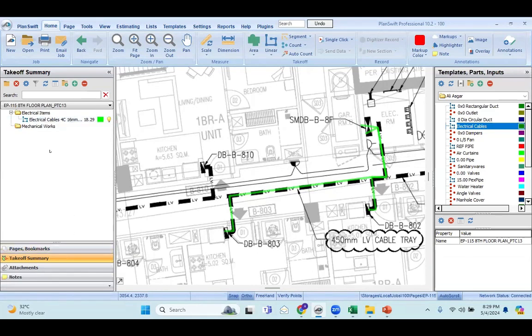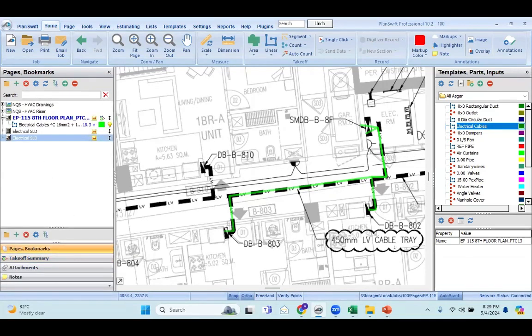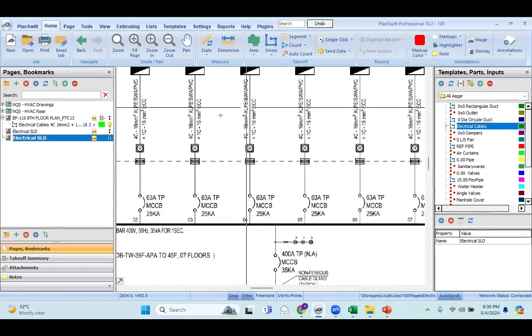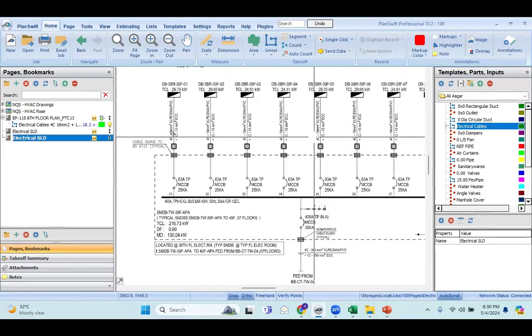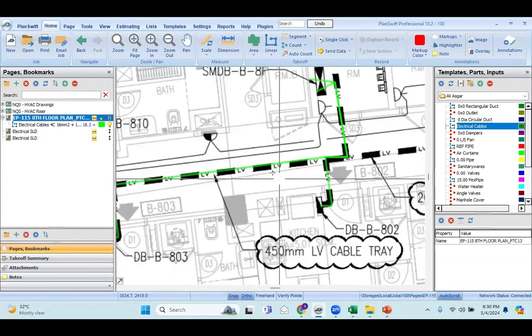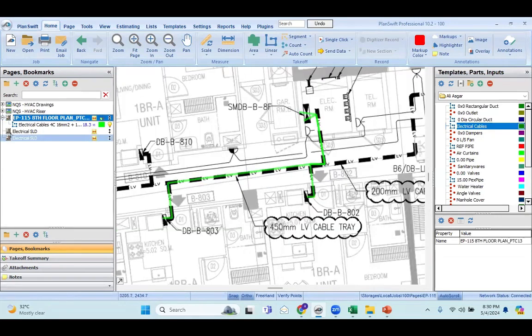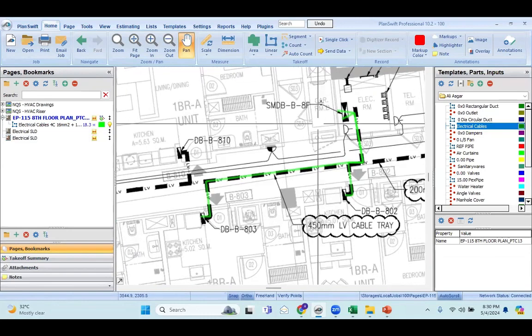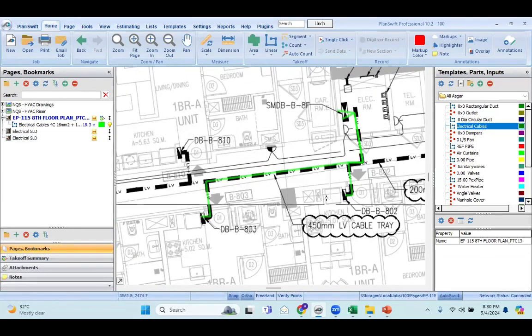You will get it from your SLD, the single line diagram, and from this you can get the size of each and every cable. So this is how, when any project comes, I'll take note of all the SLDs, print them, keep them aside, and check each and every cable and its size, and we will measure it from PlanSwift in the drawing.